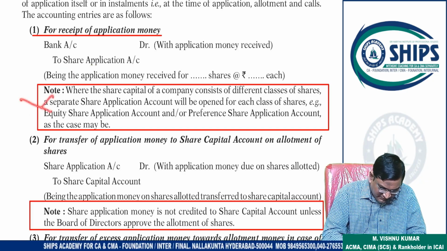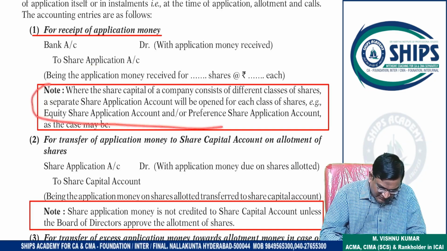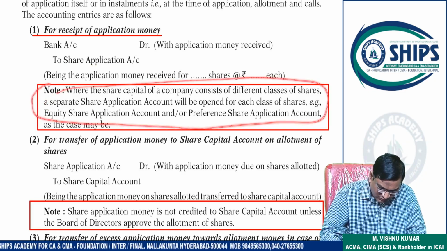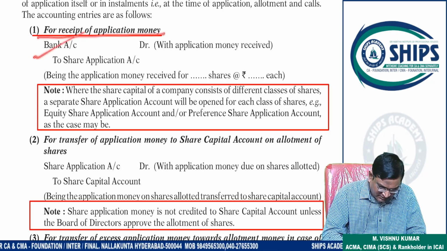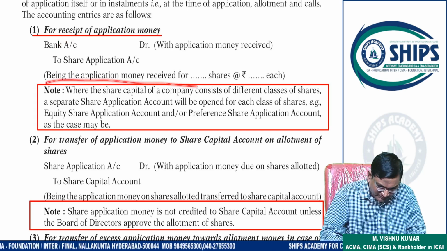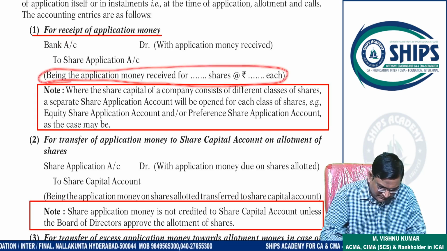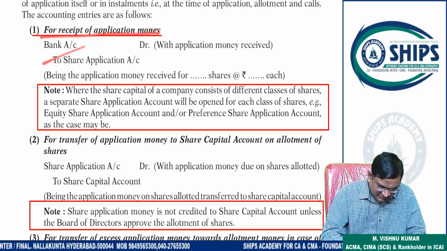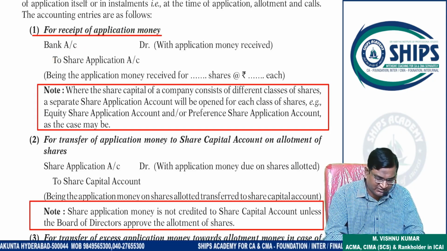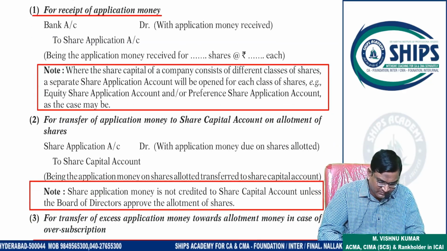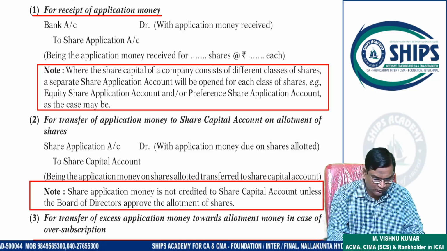No need to write this explanation given in the box. This is not required at all. Only you should write this transaction and journal entry. Whatever is given in the bracket, that is also not important. Only you should write this transaction and journal entry. Clear? So first entry is clear. If it is clear, please note this. Okay, next. Note this.